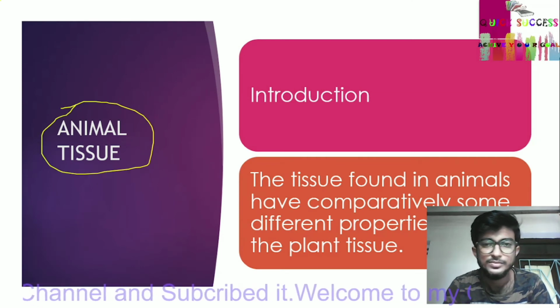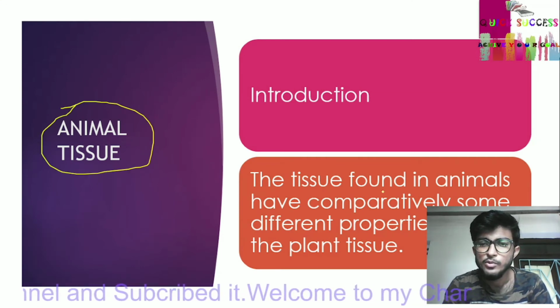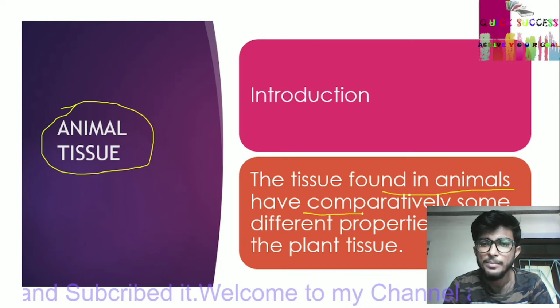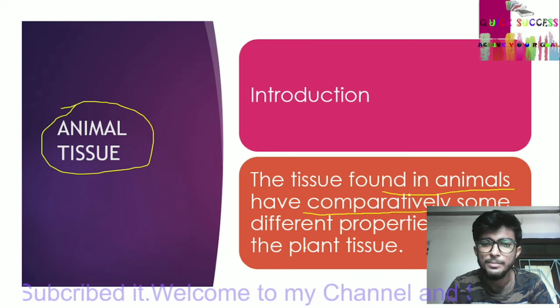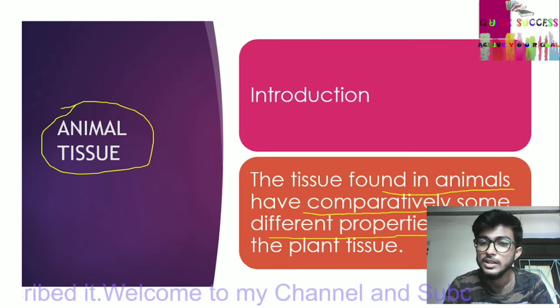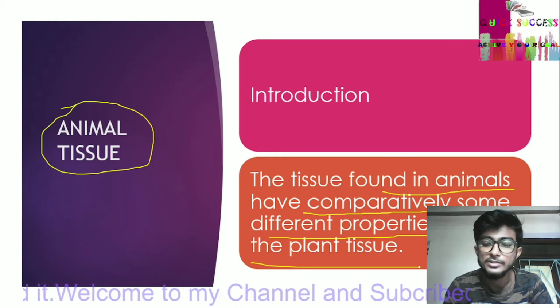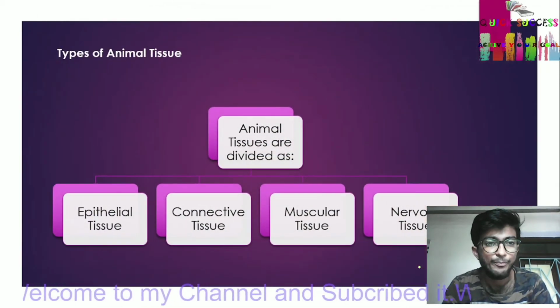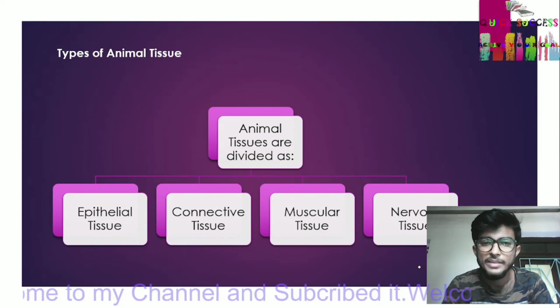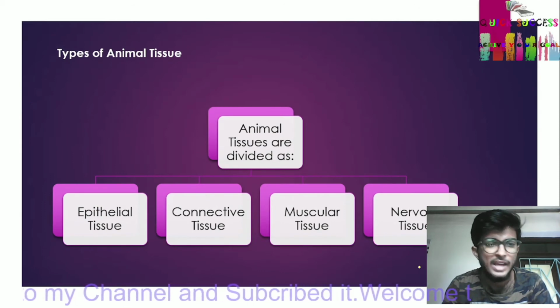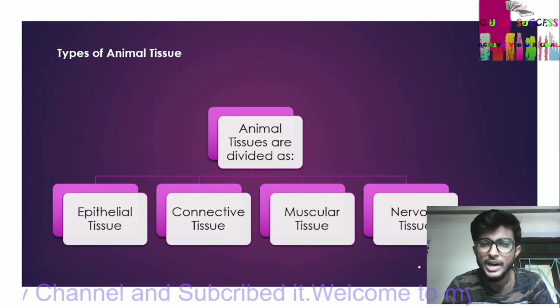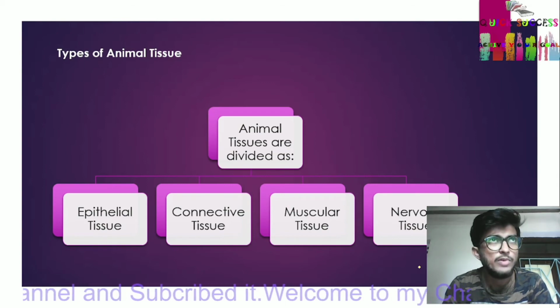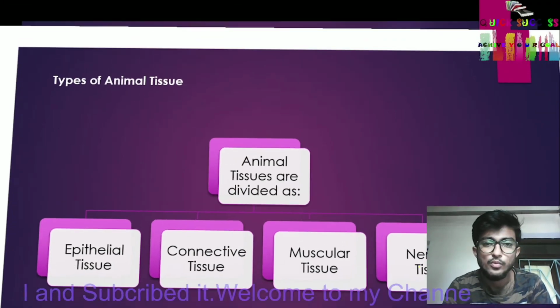Animal tissue. The tissues found in animals have somewhat different properties than plant tissue. Animal tissues are divided into epithelial tissue, connective tissue, muscular tissue and nervous tissue.